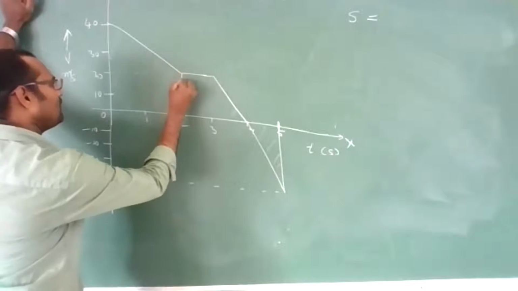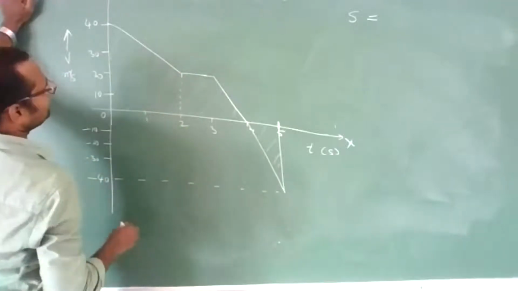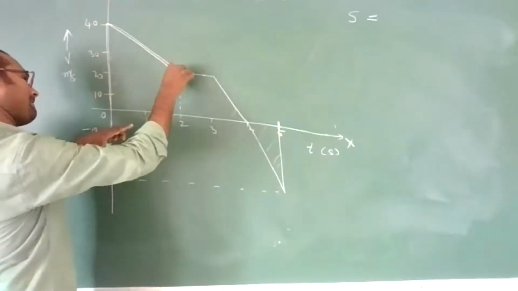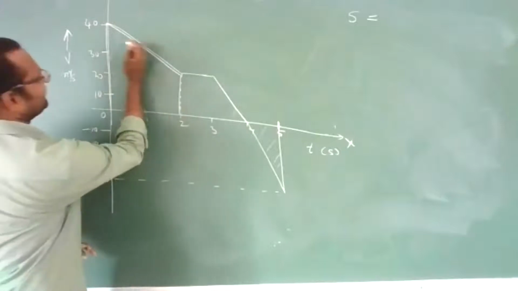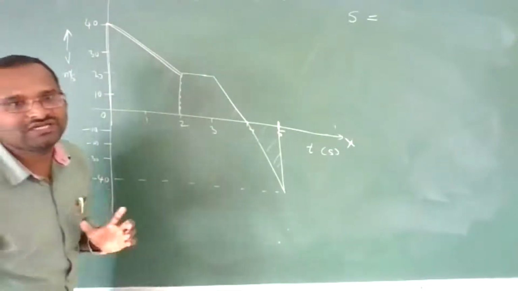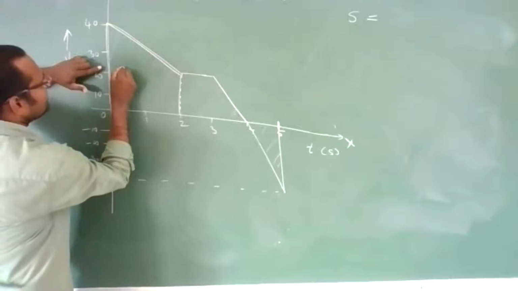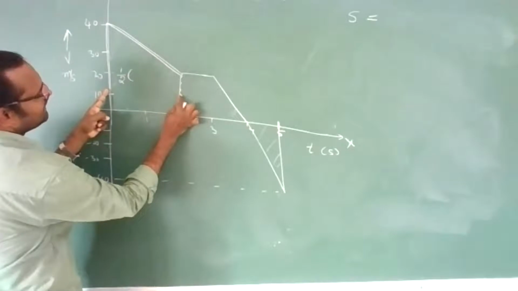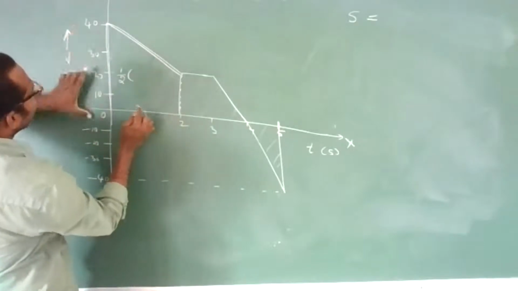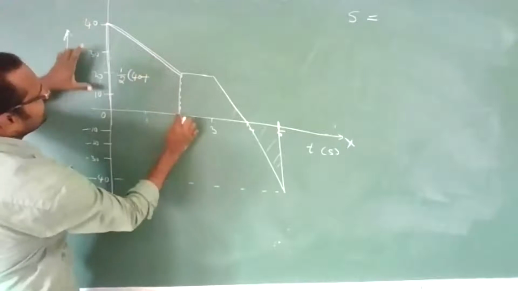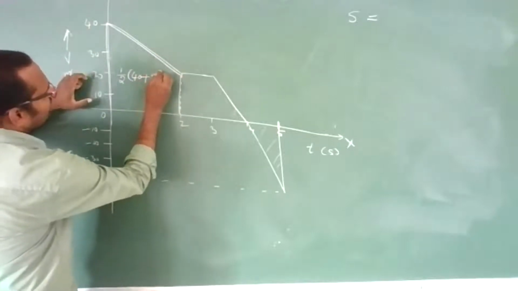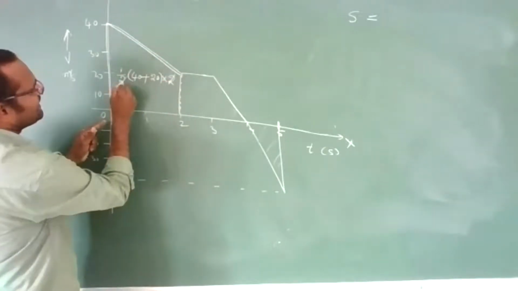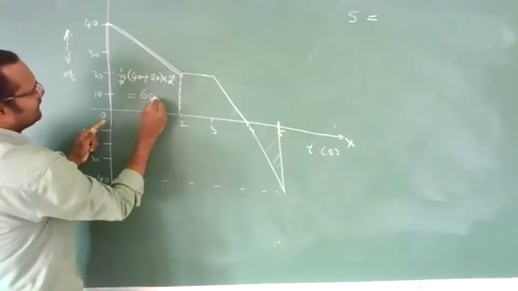Now see this area. What is this area? It is a trapezium. The trapezium formula is half into the sum of the parallel sides into the perpendicular distance. The sum of the heights: this is 40 plus this is 20, into perpendicular distance 2. The two cancel, and you get 60 meters.